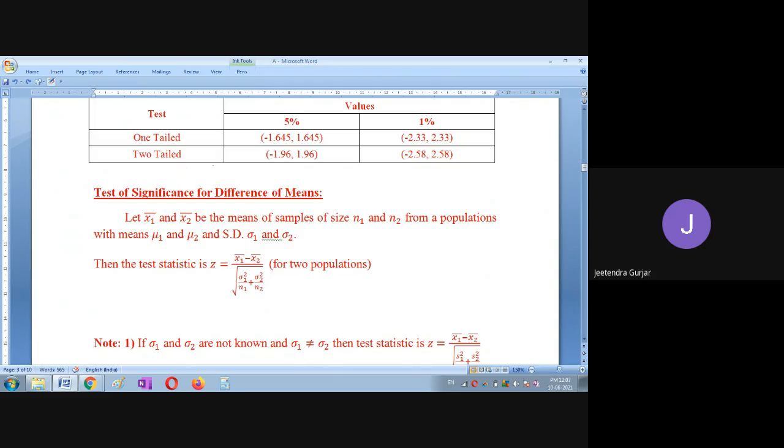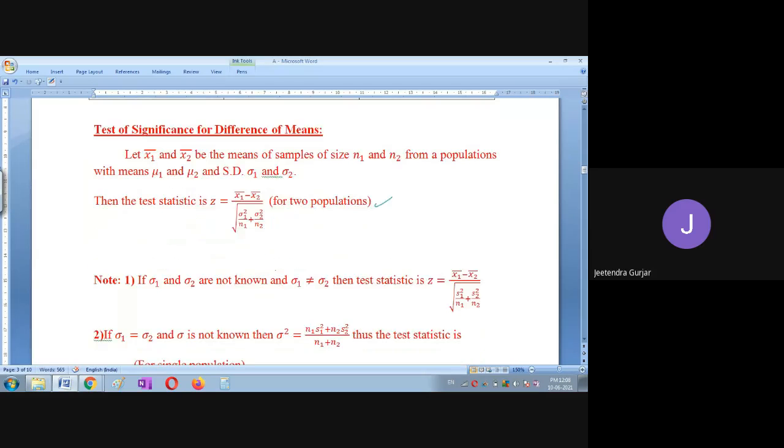Then suppose in the question they give you a test of significance of difference of means, meaning two sample means are given, two population means are given, and two standard deviations are given. At that time you are going to use this formula. So please remember this statistics formula.